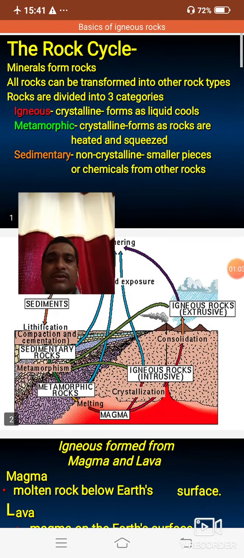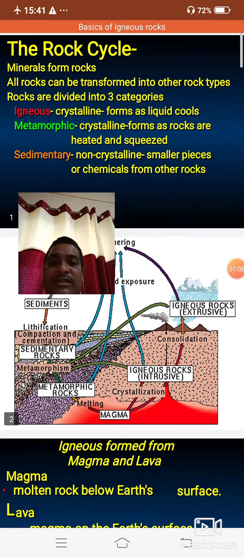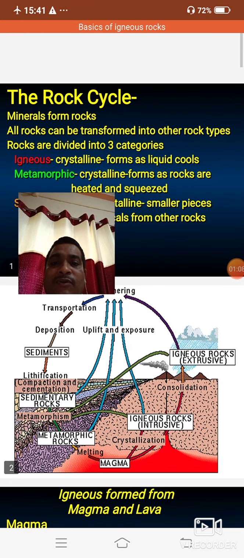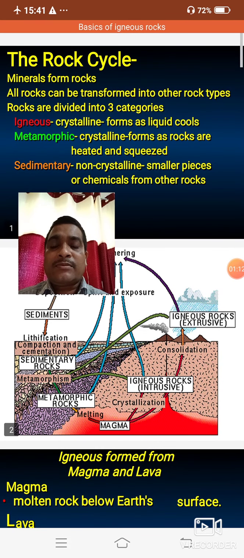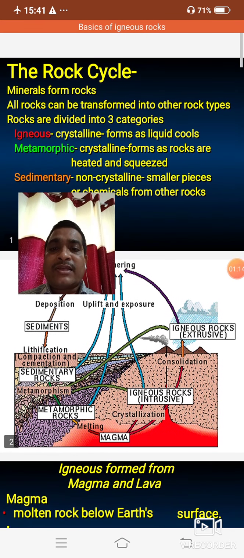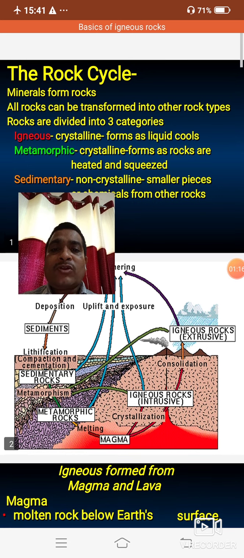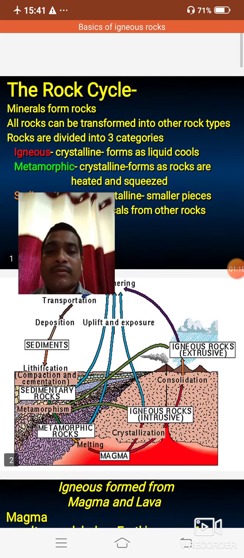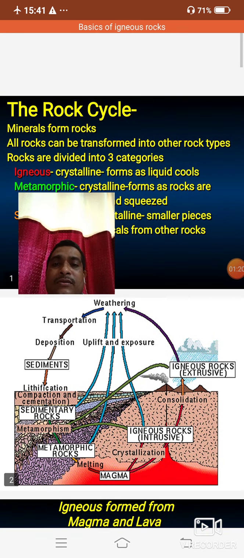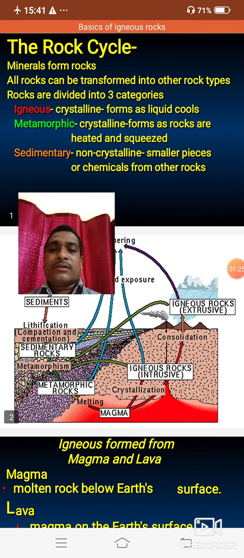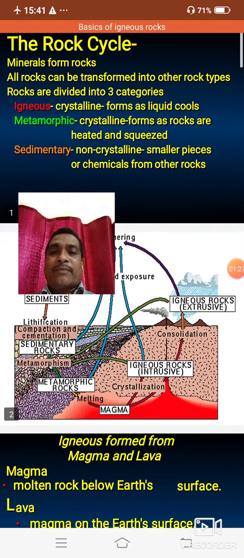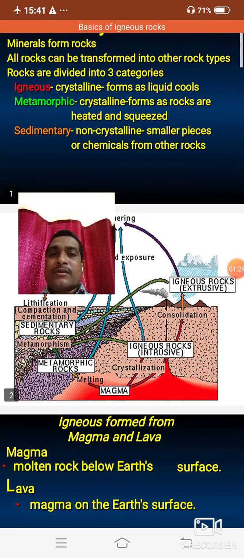Igneous rocks are crystalline in nature, meaning those rocks are formed in the form of crystals. Particular crystal systems are found in particular rocks called igneous rocks. The scientific definition of igneous rock: the rock is made by the cooling, consolidation, solidification and crystallization of magma. The igneous rock is a product of magma and the cooling of lava.